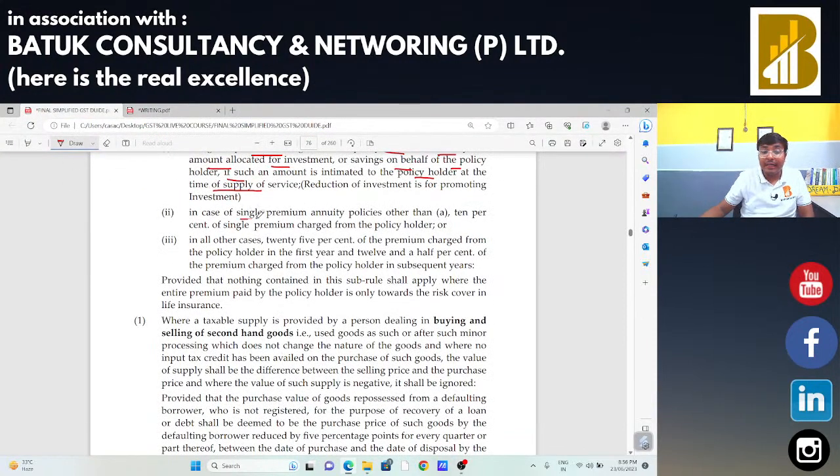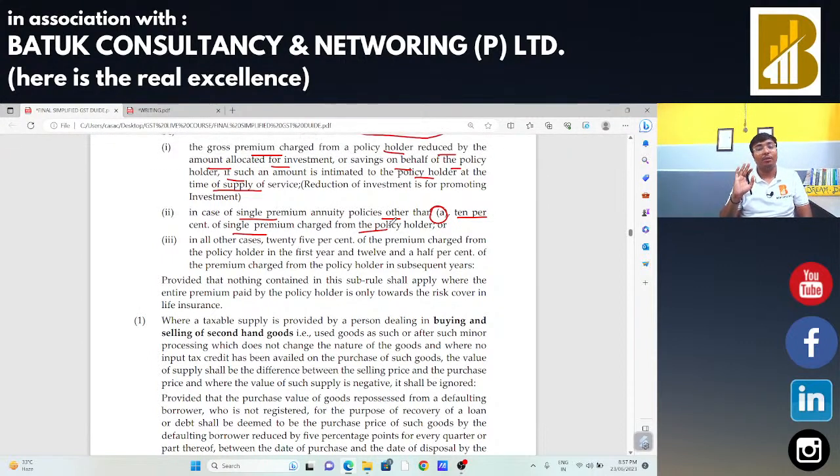Now, in case of single premium annuity policies other than A, in that case 10% of the single premium charged from the policy holder will be the value of supply. Okay.